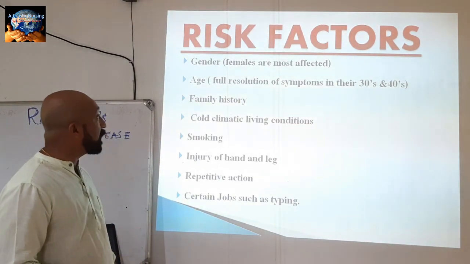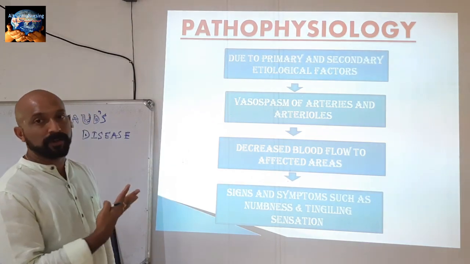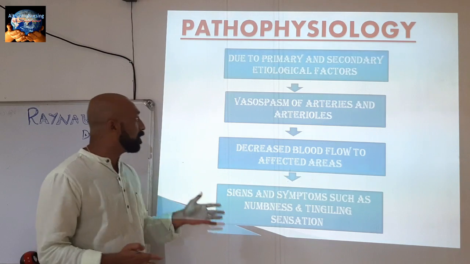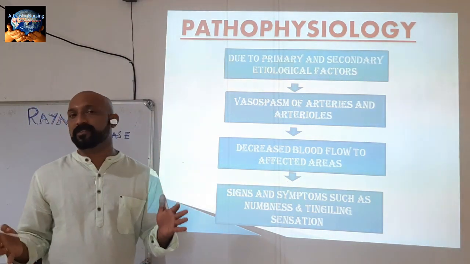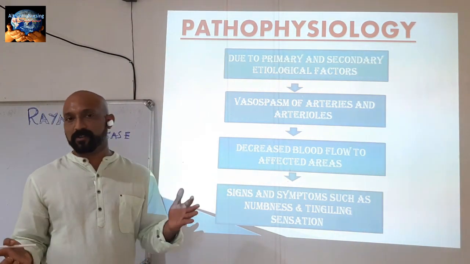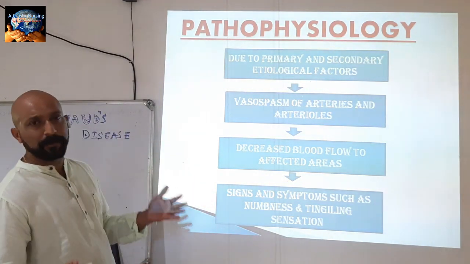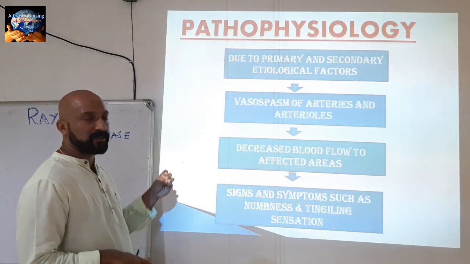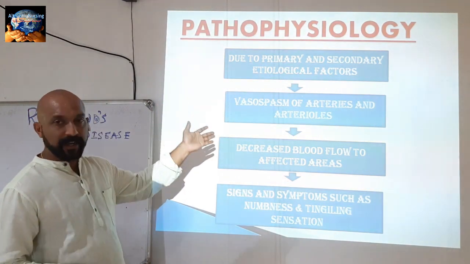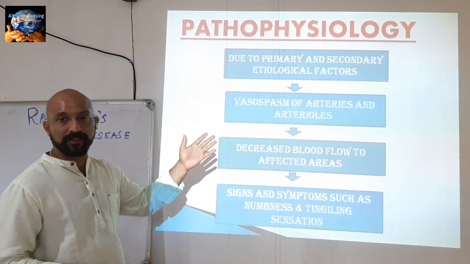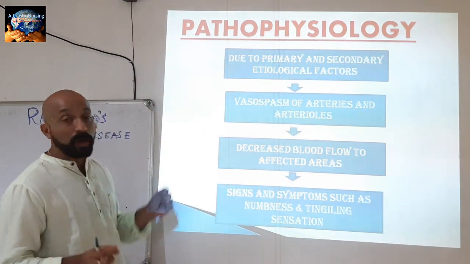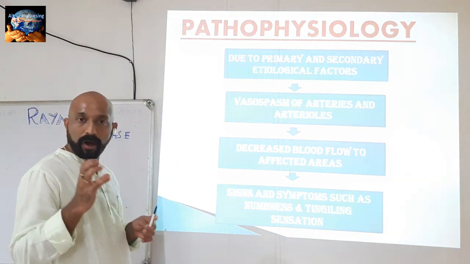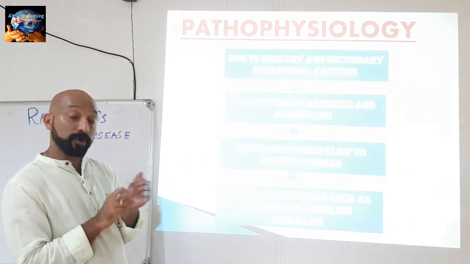Next, we are going to the slide. What is the main pathophysiology behind this? How does the disease occur? It's a very simple pathophysiology. Already we discussed primary risk factors, such as cold climatic conditions, idiopathic causes, and certain jobs, and secondary etiological factors such as connective tissue disorders. They may lead to vasospasm of arteries and arterioles, so our arteries and arterioles become spasmed or narrowed.